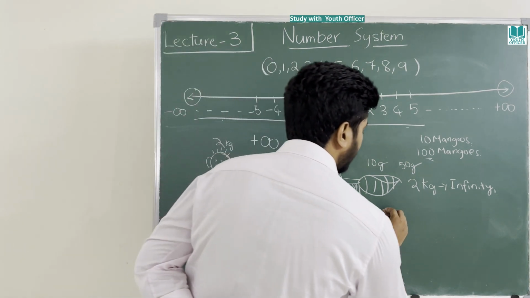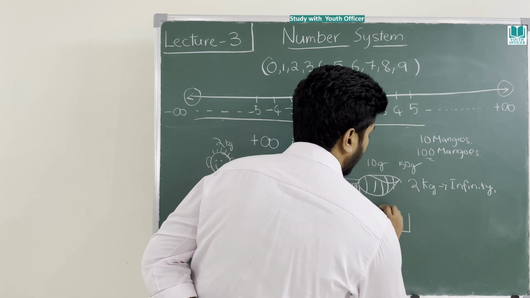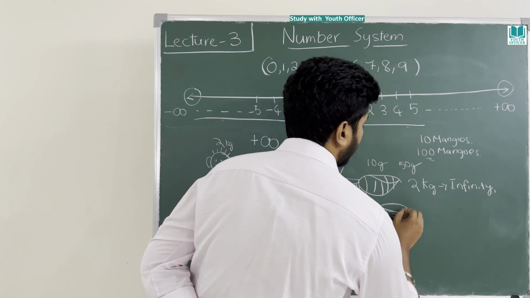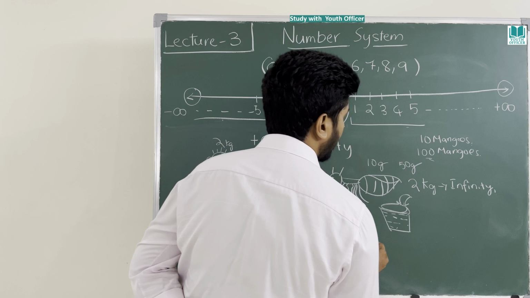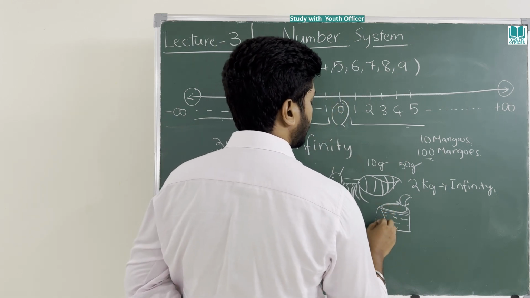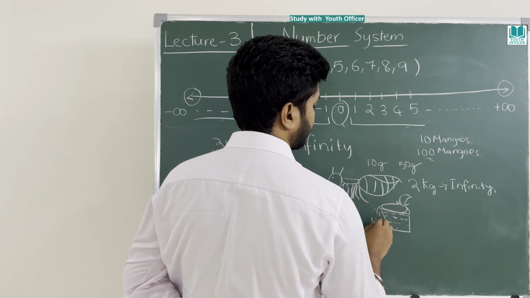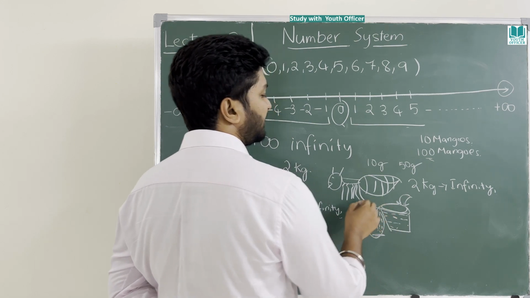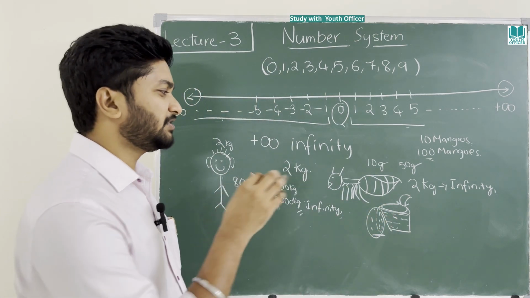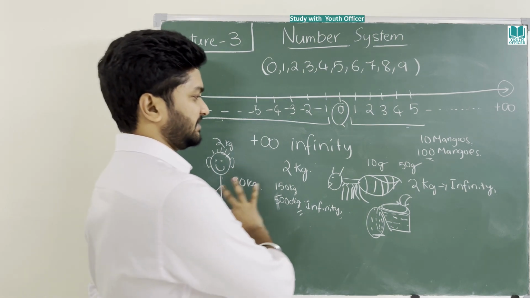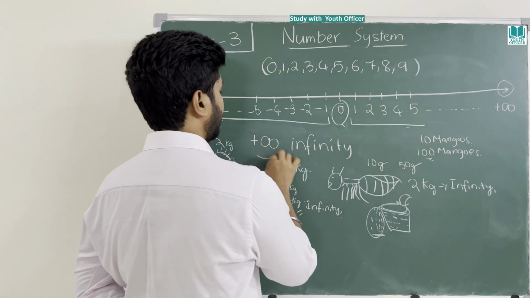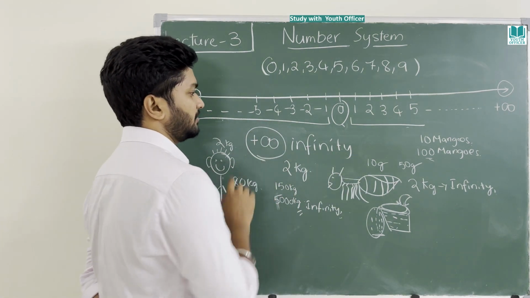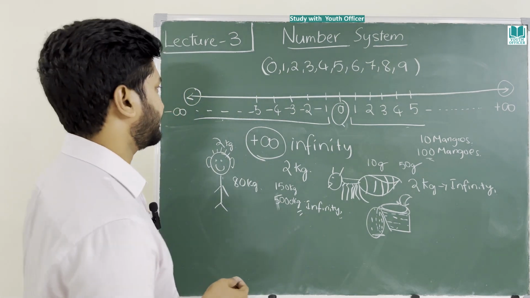That means if a glass is holding a certain amount of liquid, and we still start pouring, what will happen? Water will spill out. It can't take any more. So any water more than this is infinity to that glass. That is too much to take. This is positive infinity, my friends. Please note that it's a positive infinity.